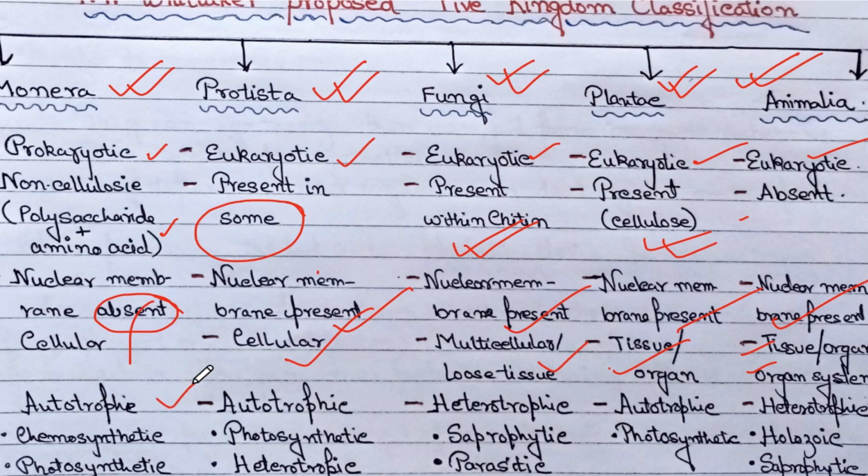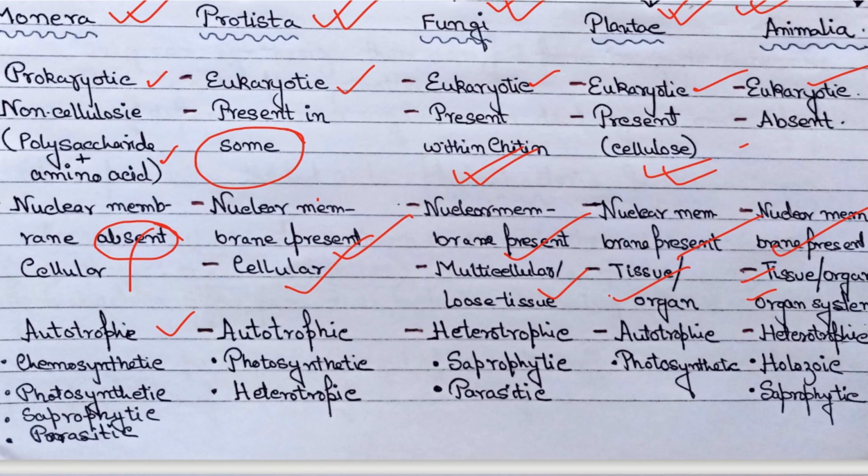Now comes the mode of nutrition. Monera, that is bacteria, can be of different types: autotrophic, like chemosynthetic and photosynthetic, or heterotrophic, like saprophytic and parasitic.